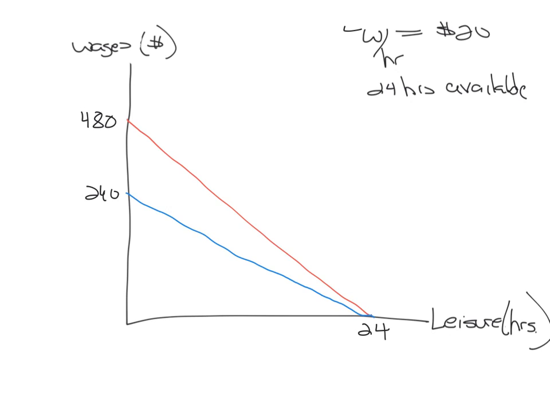Since the government is going to get a revenue of $100, you must be working 10 hours to pay that. So we know that the consumption point is going to be right here, when the consumer uses 14 hours of leisure and 10 hours of work for a payment to the government of $100. Now we can draw the indifference curve, but I'm going to hold off until I do part C.